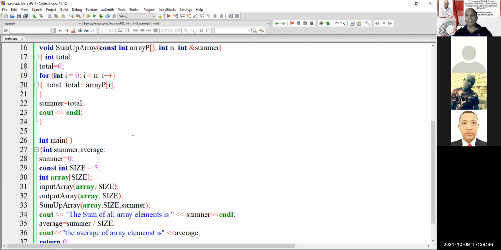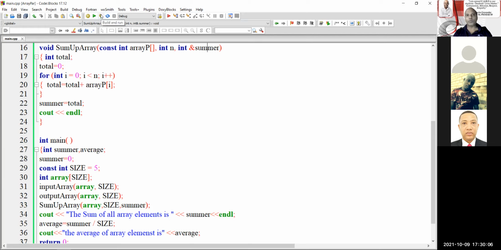Very good question. When do you use a reference parameter? Am I right? Is that what you asked, Sam? That's correct, sir. Right. You will use a reference parameter, Sam, when you want the value to be transferred out of the function into the main program.